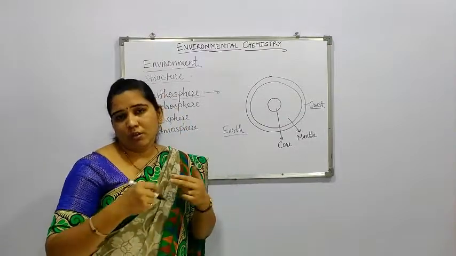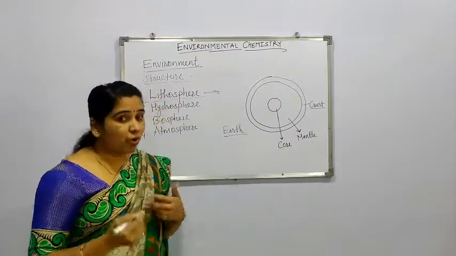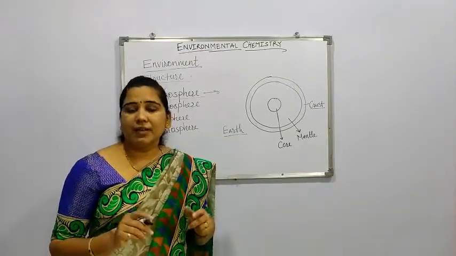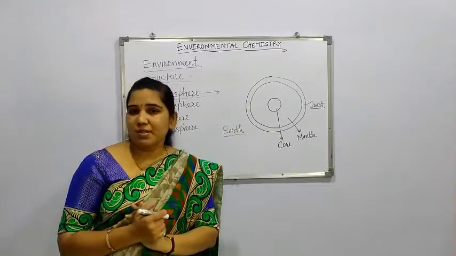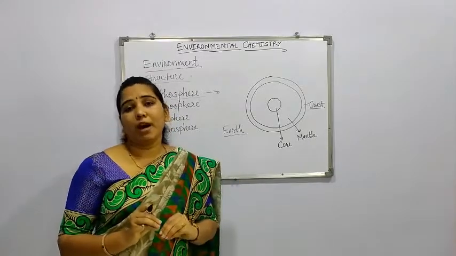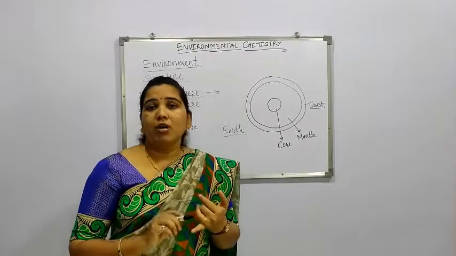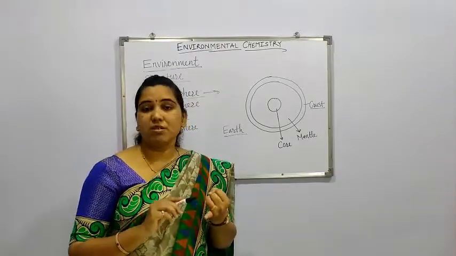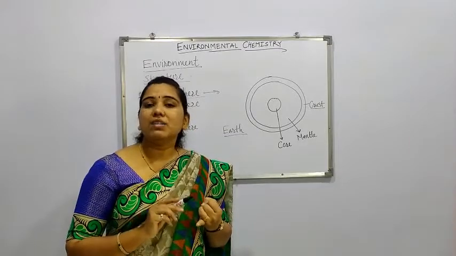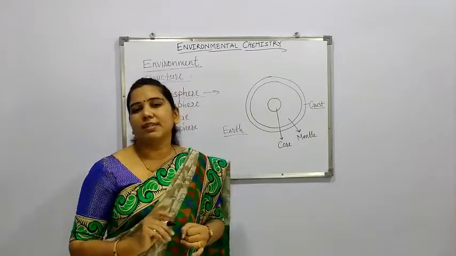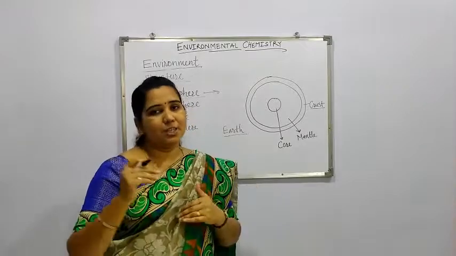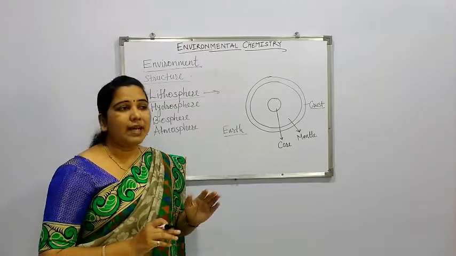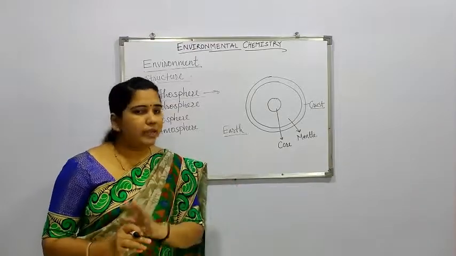The specific definition is the study of chemical species found in the environment in terms of its sources, its reactions, its pathways, and last one, its consequences on living as well as non-living things. That is called environmental chemistry, and that we have to study today in detail.